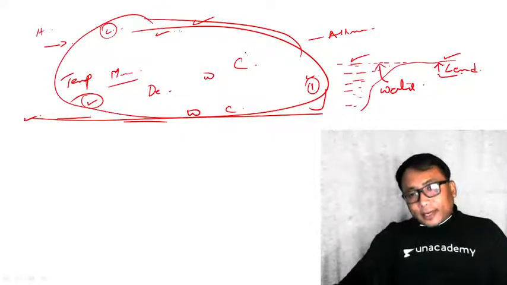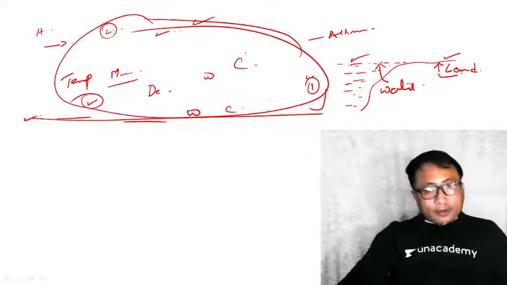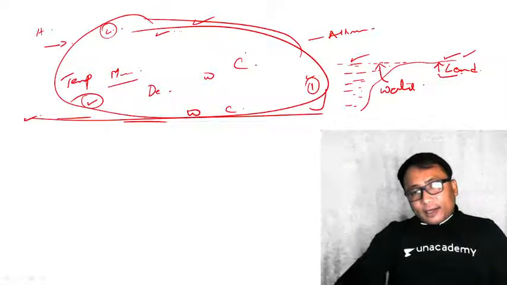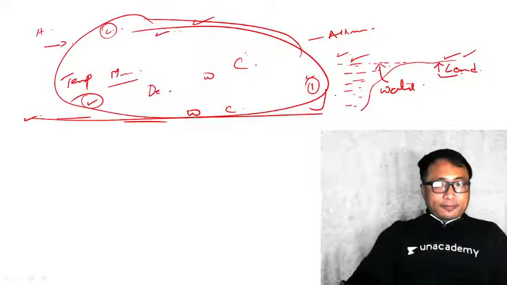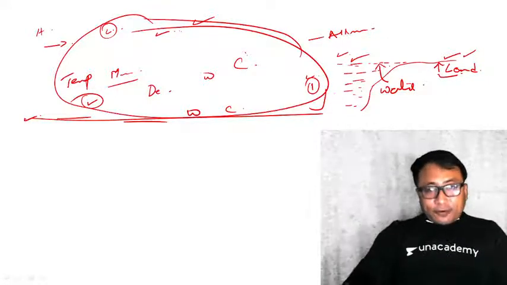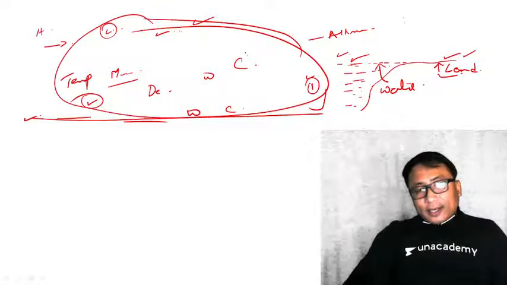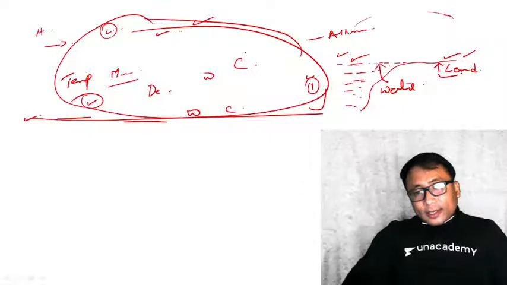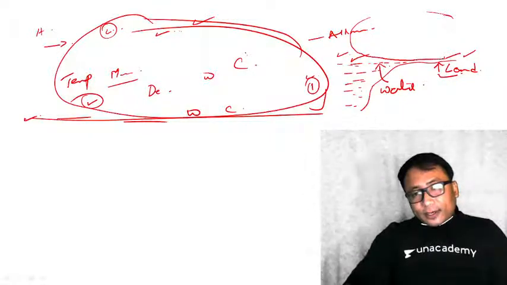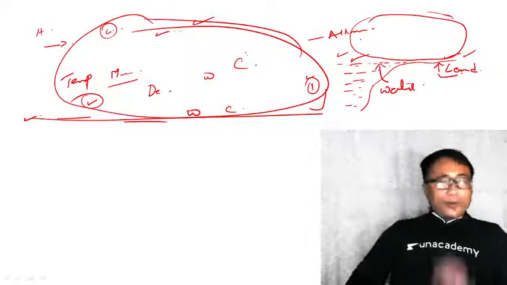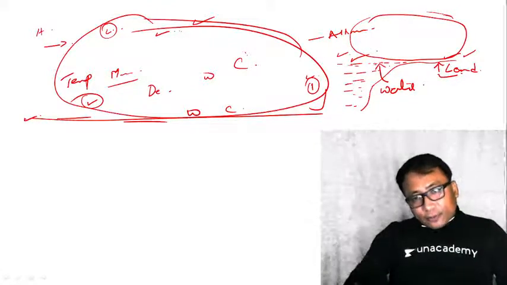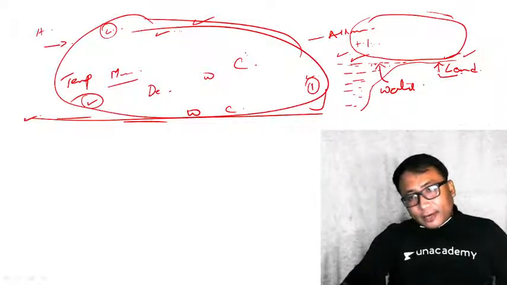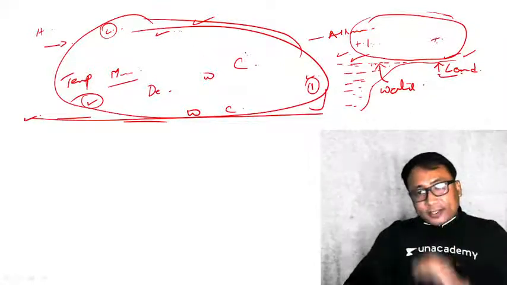Will this land temperature and water temperature be similar or different? Another point. The moisture content over the land and over the water, is it the same or different? It will be different. Therefore, do you think an air mass will develop over this region, half over the water body, half over the land? No. Why? Because the air over this water body will have different temperature and moisture content as compared to the air over the land.